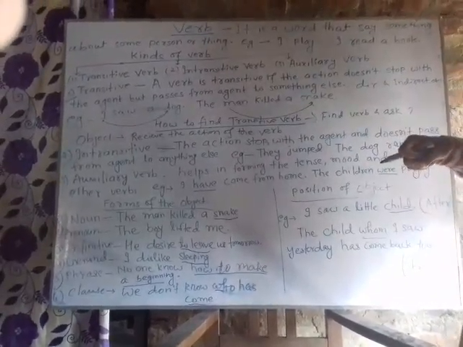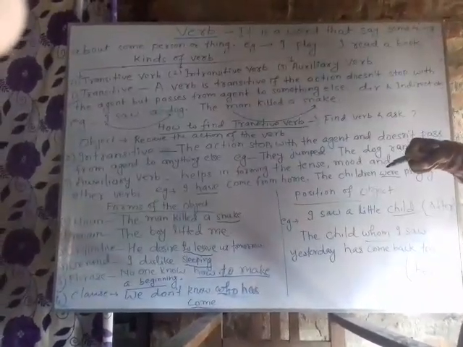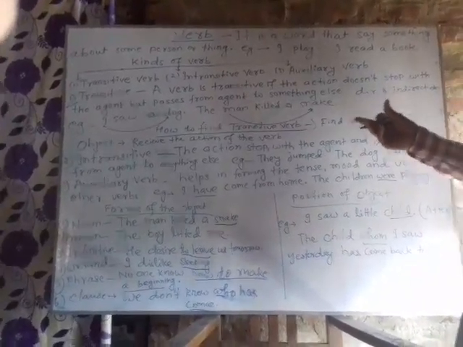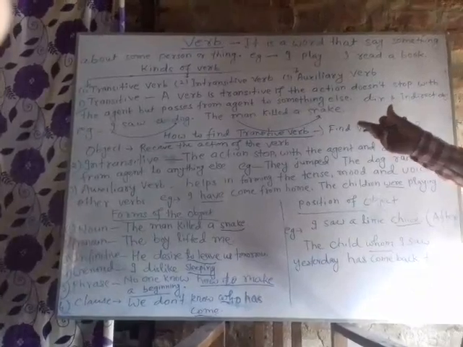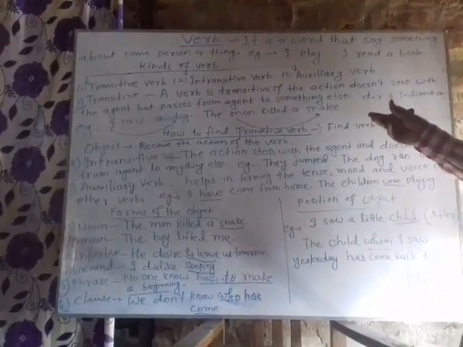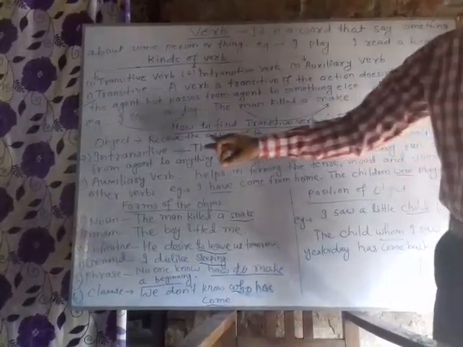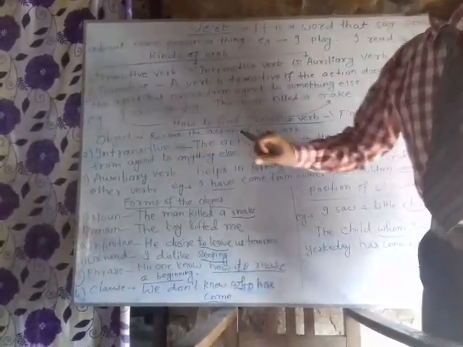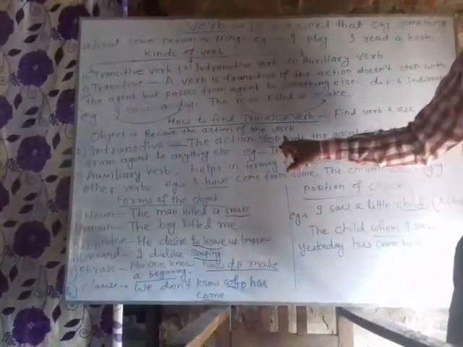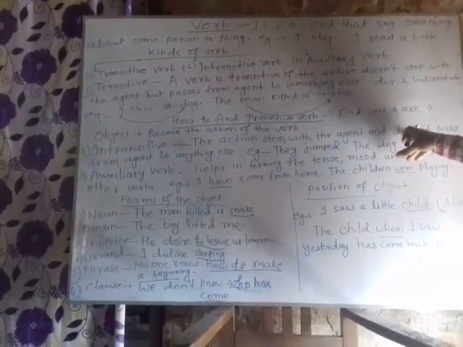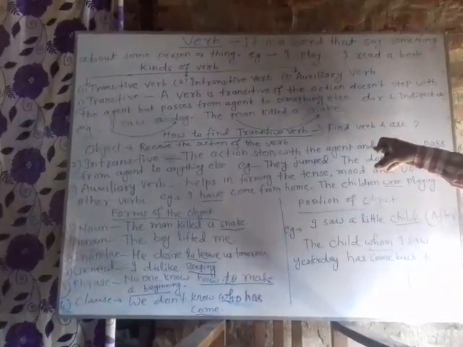Now, let's see what is object. As you know, object receives the action of the verb and the verb performs action on the object. So, object is clear here. Now, let's see intransitive verb. The action stops with the agent and doesn't pass from agent to anything else.